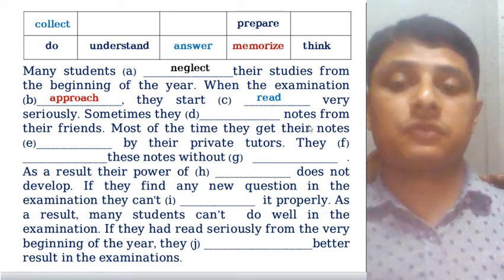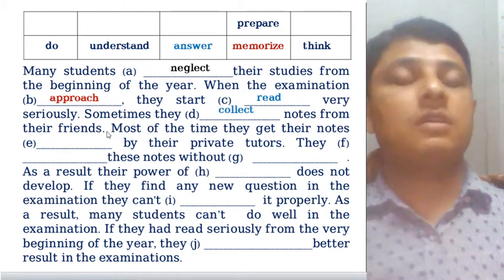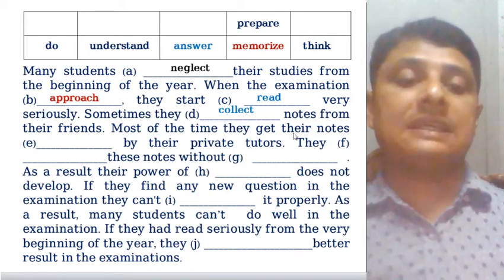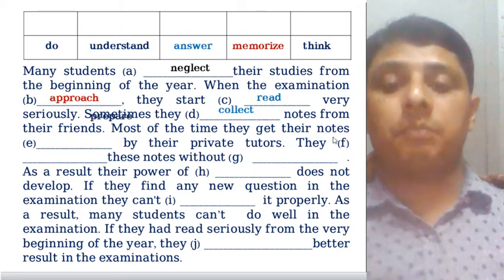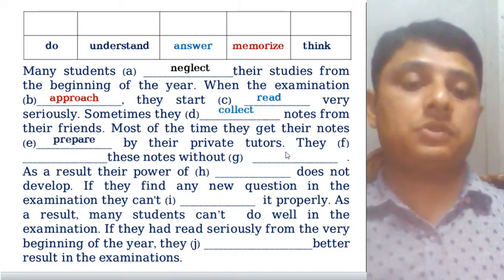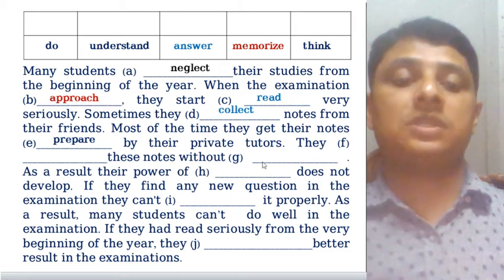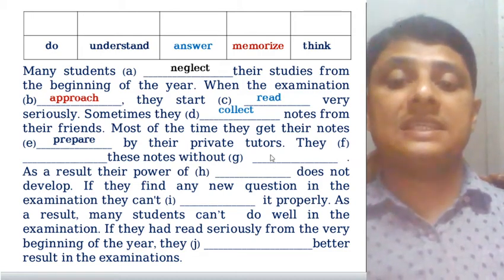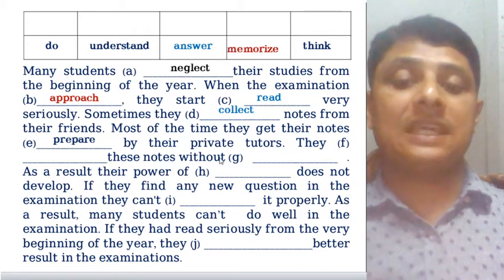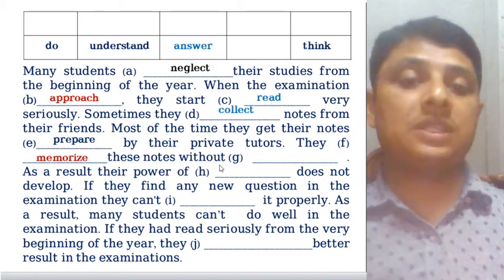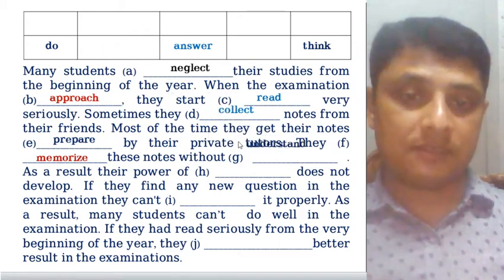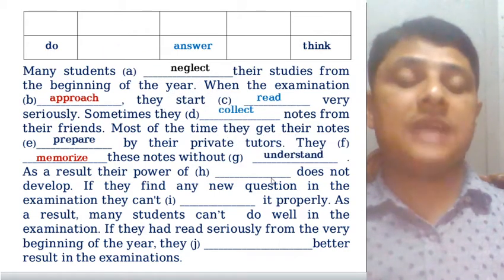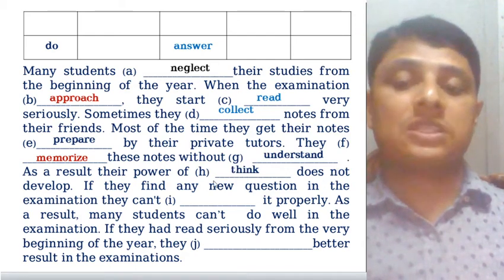Sometimes they dash notes from their friends. Sometimes they collect notes from their friends. Most of the time they get their notes prepared by their private tutors. They dash these notes without dash. That means they memorize these notes without understand. As a result, their power of dash does not develop. Their power of think, it can be used here, does not develop.